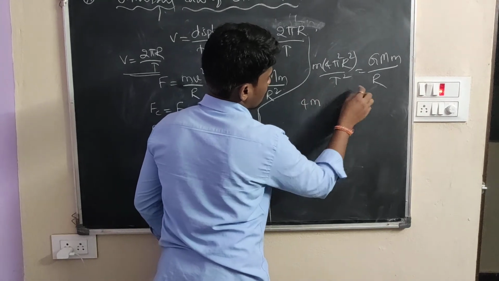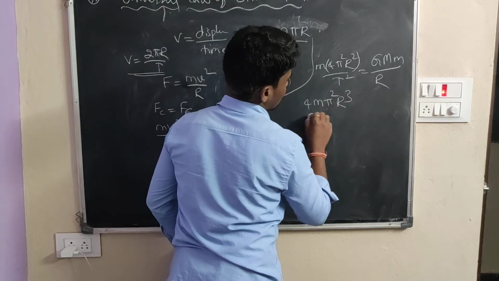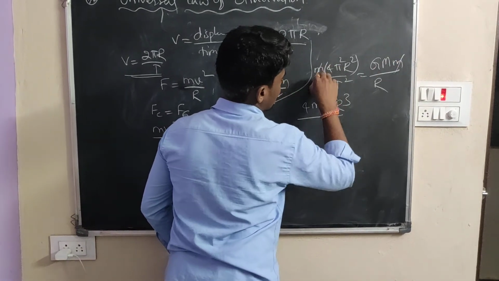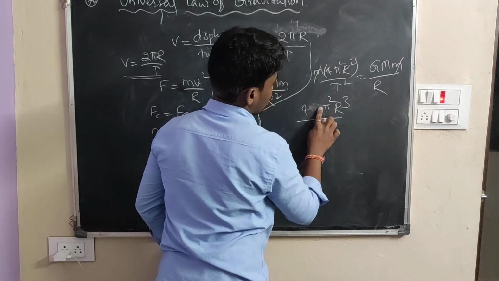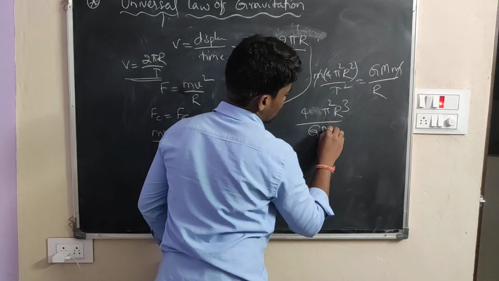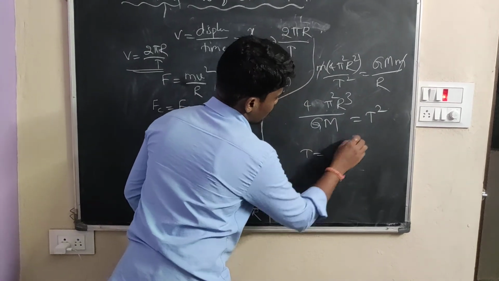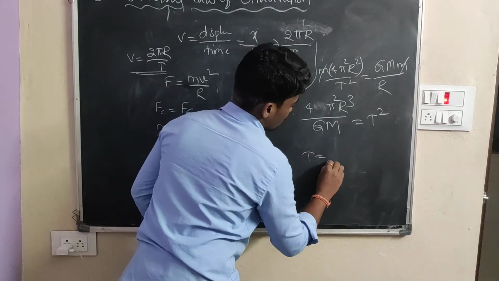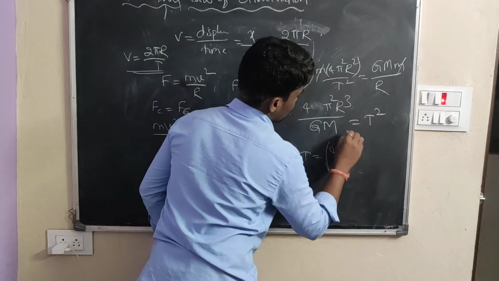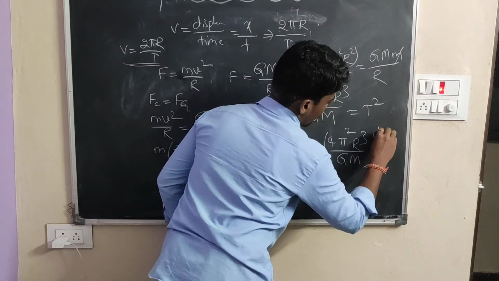4 pi square, here r becomes r cube, r cube by the remaining components. Small m gets cancelled. The denominator is capital G, capital M, and it is equal to t square. You will find out t: t equals the whole power of 1 by 2 of 4 pi square r cube by capital G, capital M.